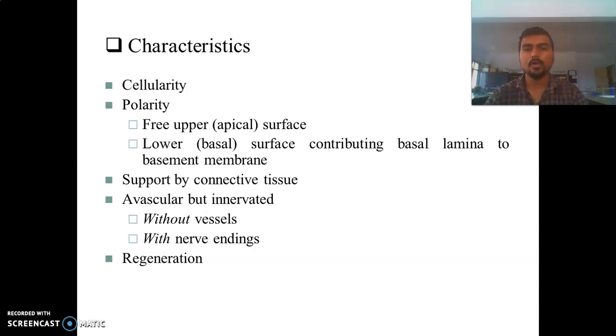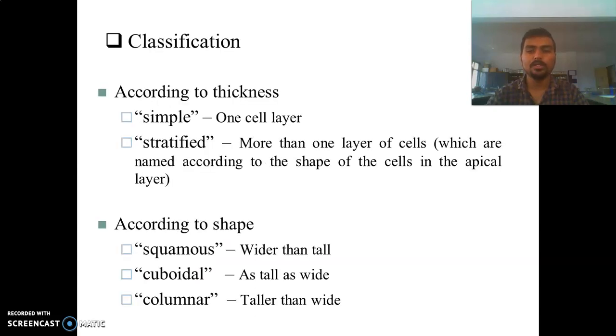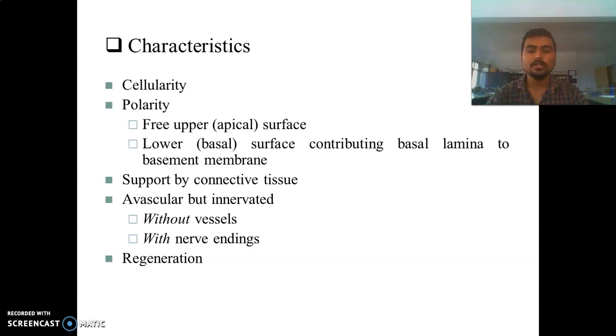Now characteristics of the epithelial tissue: it has cellularity in nature. It is polar because of the apical side and basal side. Third, it is supported by the connective tissue. It is avascular but innervated, meaning there is an absence of vessels and a presence of nerve cells and nerve endings. And it also shows regeneration of these epithelial tissues.